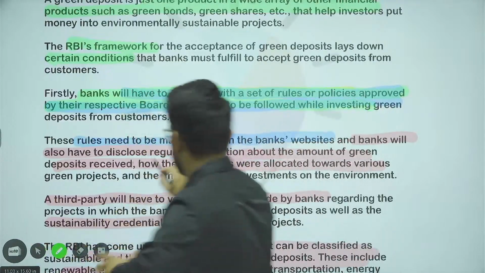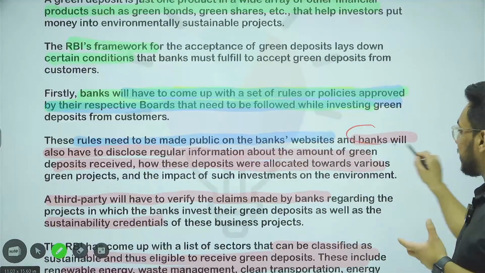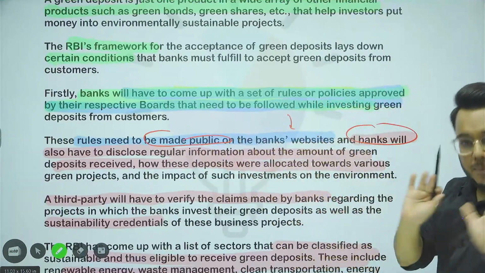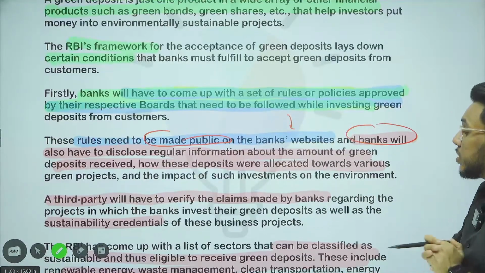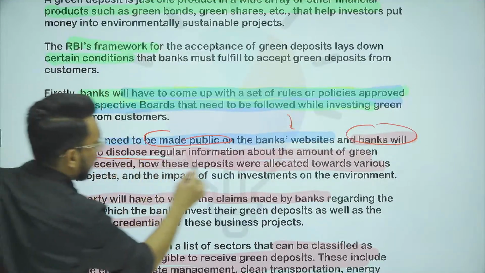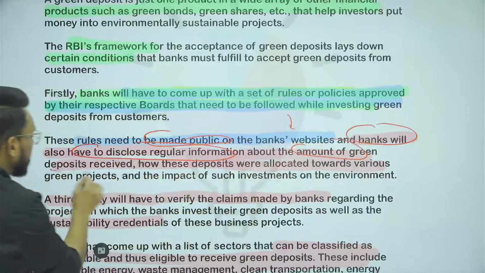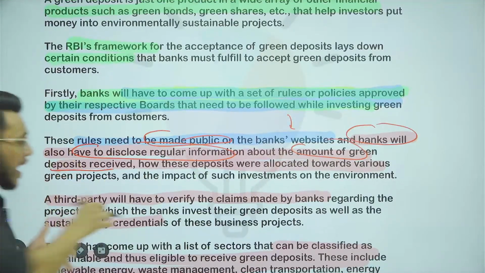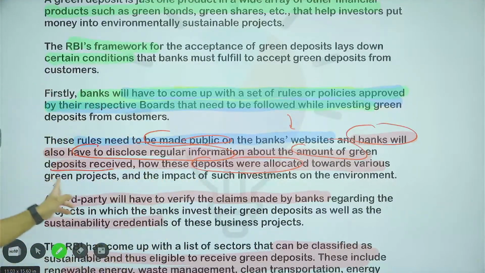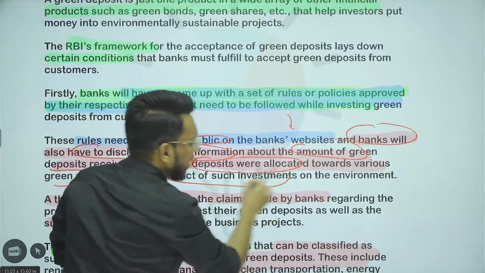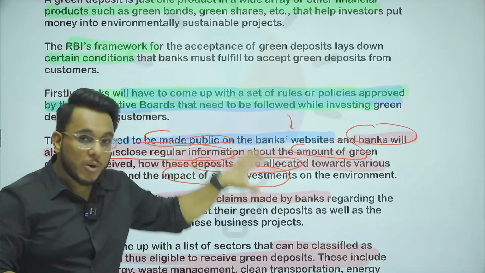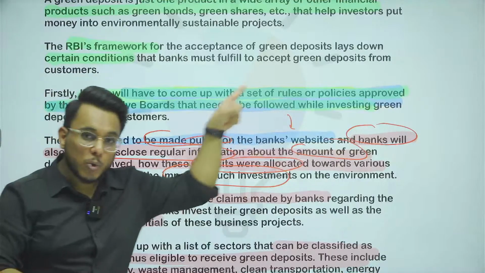These policies should contain how the banks will, first of all, make these rules public by uploading them onto the bank's website. These rules should explain very clearly that the banks will disclose regular information about the amount of green deposits they have received, how much money they have received, how these deposits were allocated, and how they were given as loans to different kinds of projects. What is the impact of such investment on the environment, whether it is having a positive impact or no impact? All these things have to be decided in the rules,